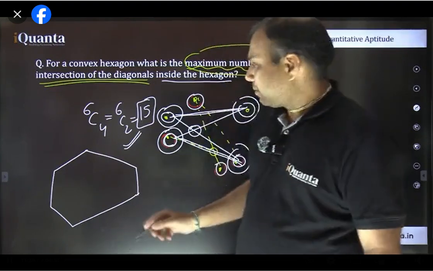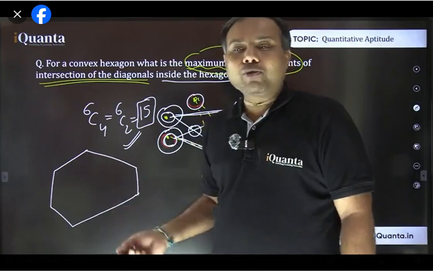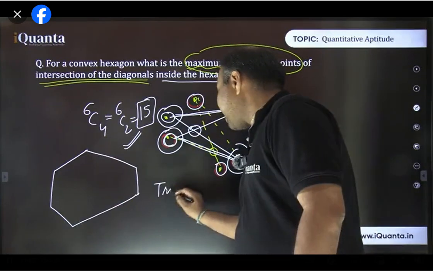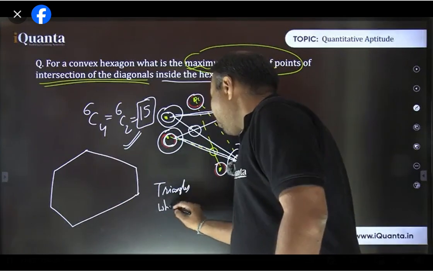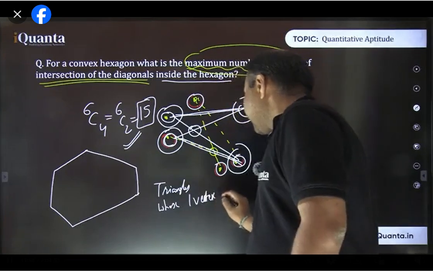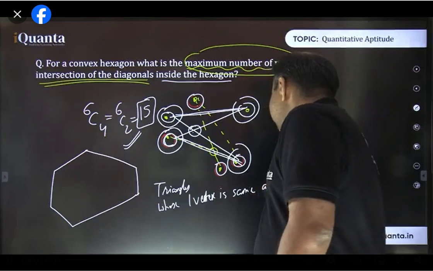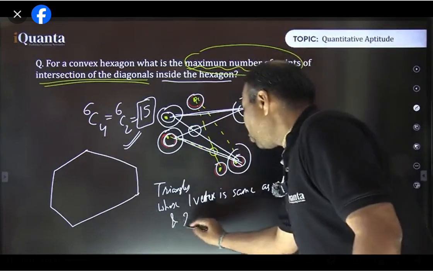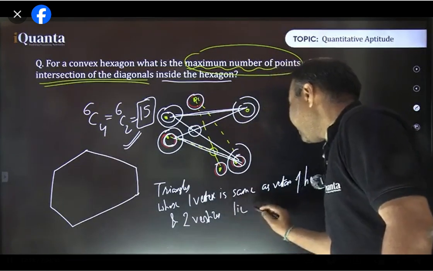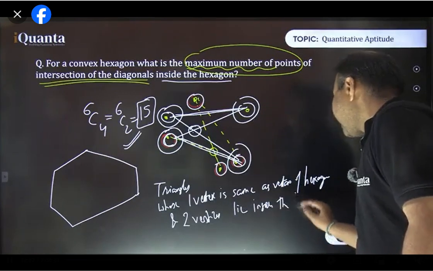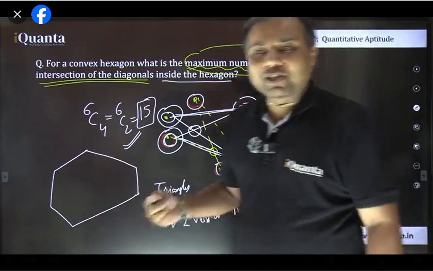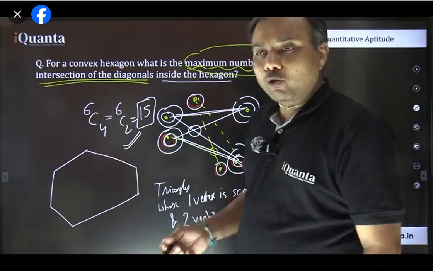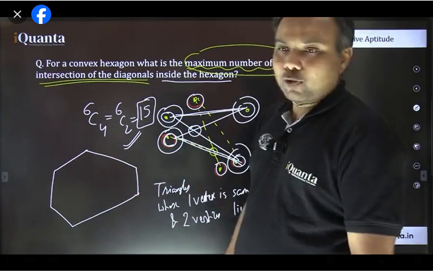So by joining of the diagonals, you are going to get various figures inside, right? Now the question is how many of those figures will be triangles whose one vertex is the same as the vertex of the hexagon and the other two vertices lie inside the hexagon. Is the question clear? हम ऐसी triangles की बात कर रहे हैं by joining these diagonals. तो जिसका एक vertex तो hexagon की vertex ही हो and बाकी दोनों vertices they must lie inside. Is that possible? That's the question here.